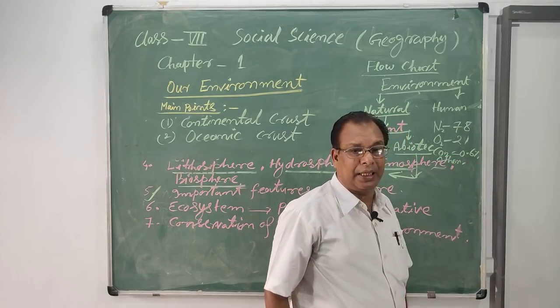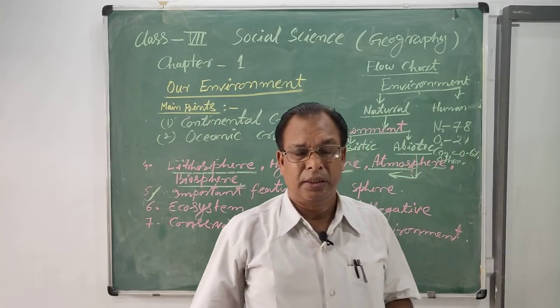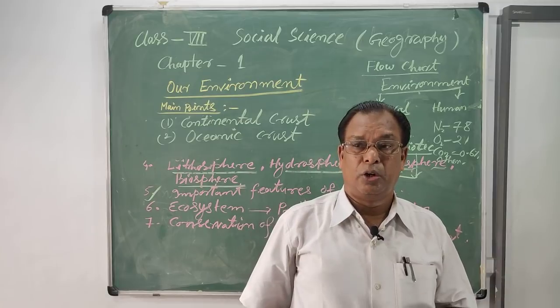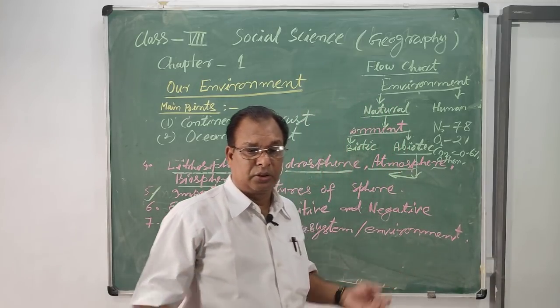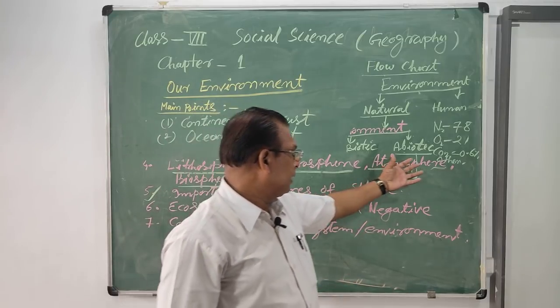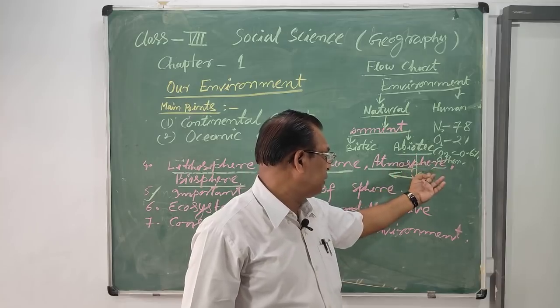Under the other gases, you have studied about argon, helium, neon, ozone, krypton, and so on. So these gases are also important for the atmosphere.